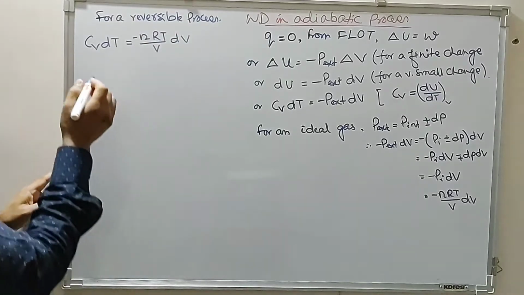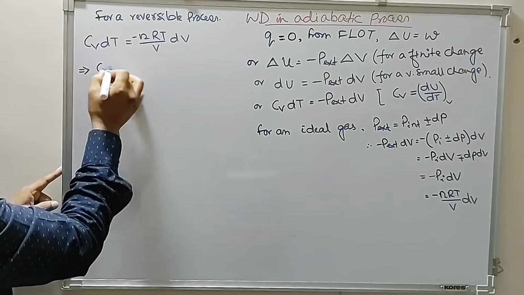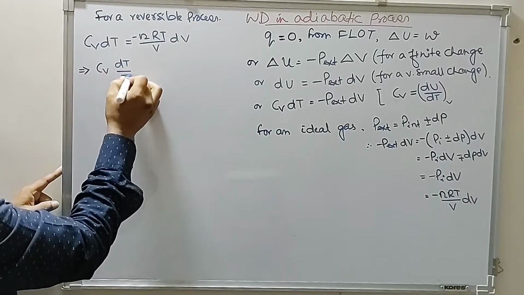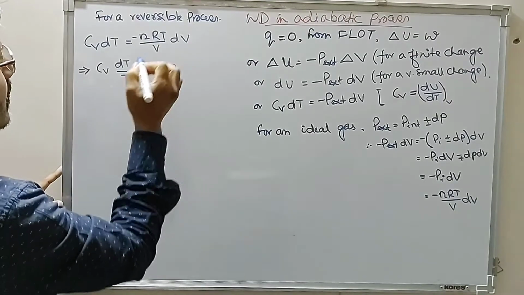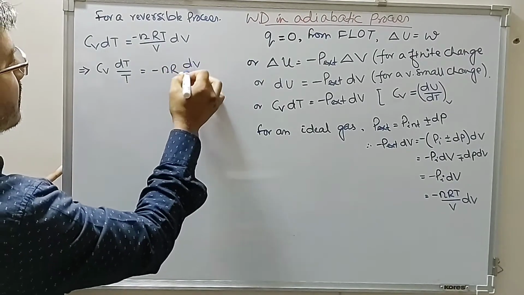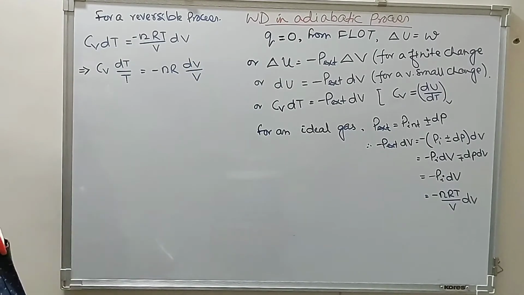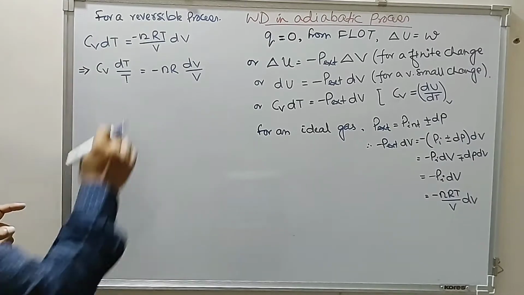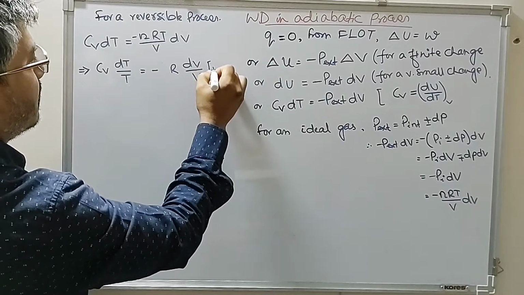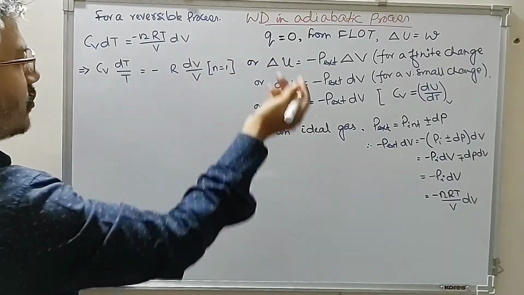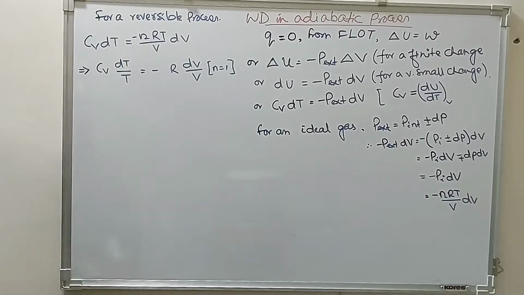Now separating the variables, we get Cv dT by T is equal to minus nR dV by V. For 1 mole of an ideal gas, we can write n equal to 1. For 1 mole of an ideal gas we can simplify, then later on we can include it for n moles of gas.